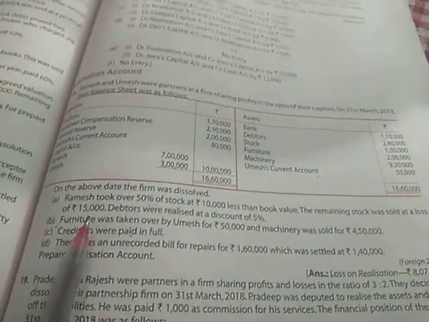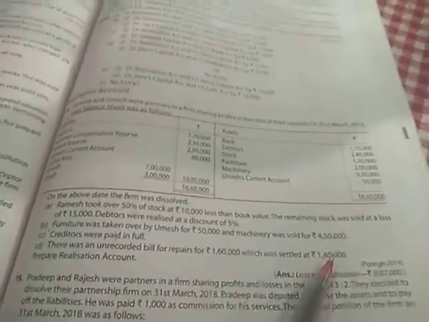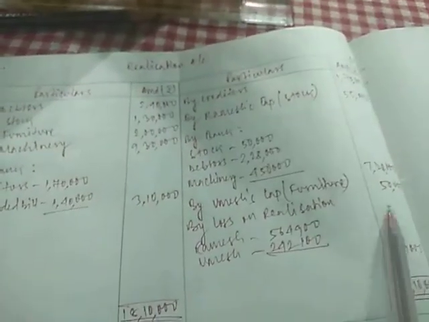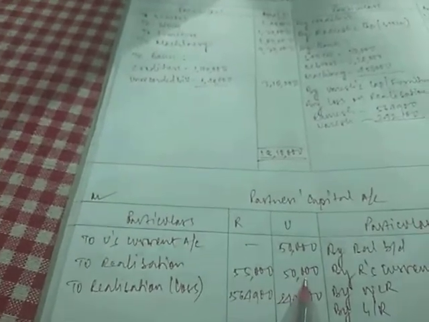Next is furniture was taken over by Umesh for 50,000 and machinery was sold for 4 lakh 50,000. So by Umesh's capital, furniture I have written because Umesh has taken over the furniture at 50,000. Similarly on the partners' capital side also, to realization you will write 50,000 in Umesh's column because he has taken over the furniture.